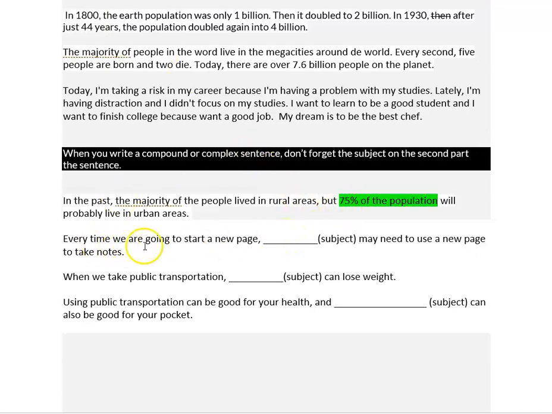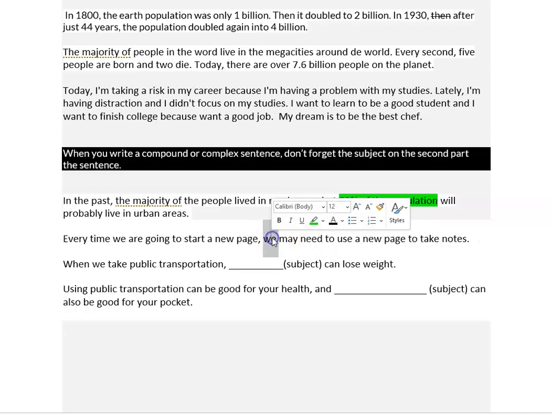Okay? Every time we are going to start a new page, who may need to use a new page to take notes? We, people, students. Let me put we. And then I have the subject on the second part of the sentence. When we take public transportation, who can lose weight?